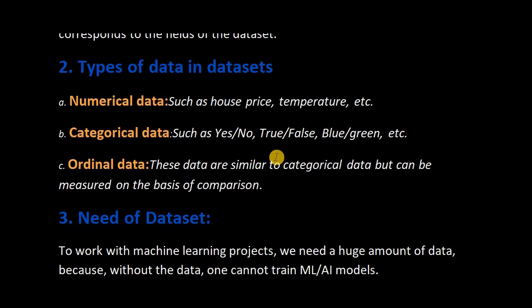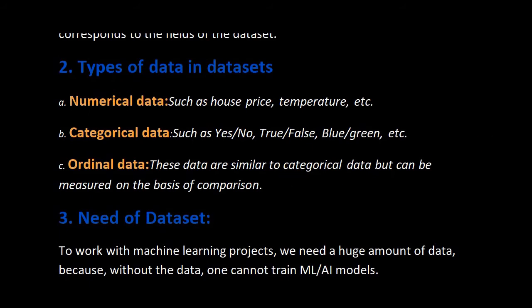And if you want to play a game, where the answer is yes or no, this type of data is considered categorical data. Now ordinal data: these data are similar to categorical data but can be measured on the basis of comparison. It is also similar to categorical data, but here the key is comparison. You compare one data point with another data point, then you will get a result.